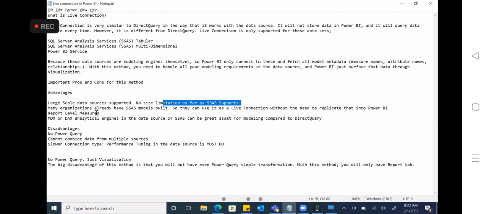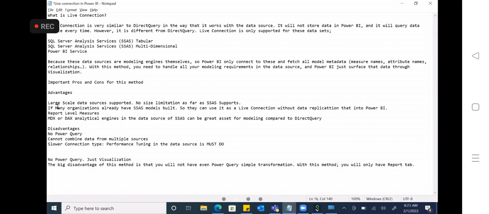Many organizations already have an SSAS model built, so they can use it as a live connection without data replication into Power BI.